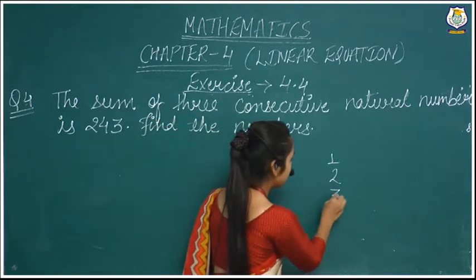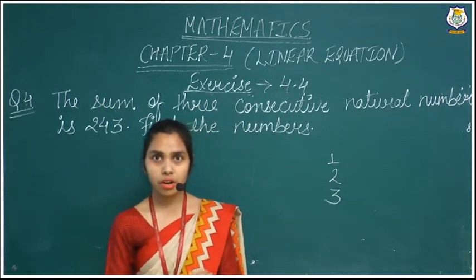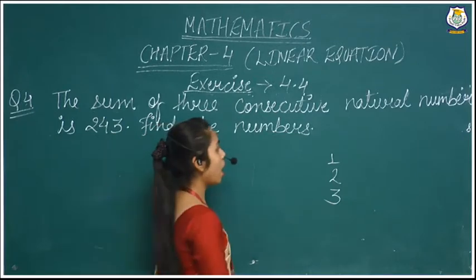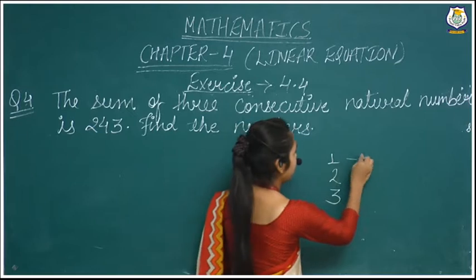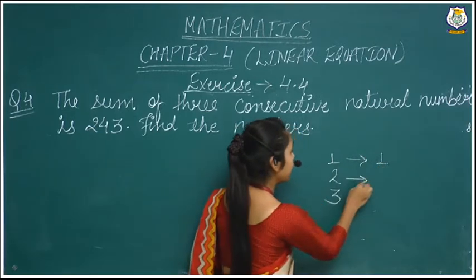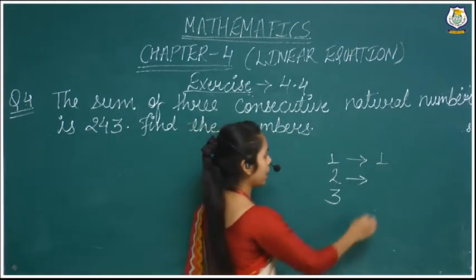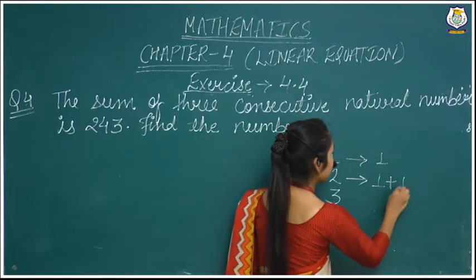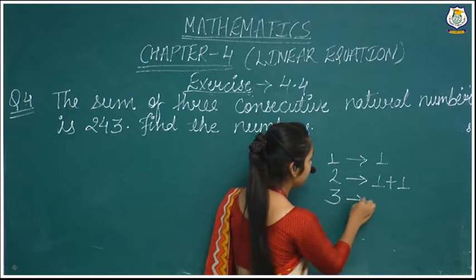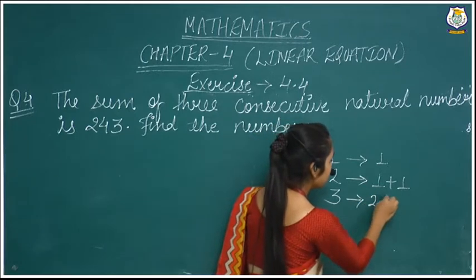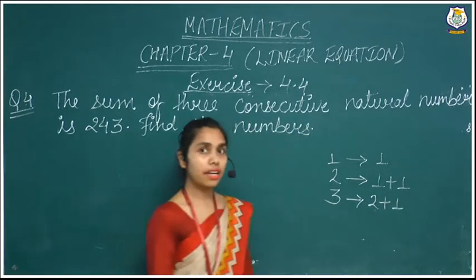The next is 3. Those are our consecutive numbers. Now how will we write them in the form of a variable? 1, we write 1. How do we get 2? We get 2 by 1 plus 1. How do we get 3? 2 plus 1, we get 3.